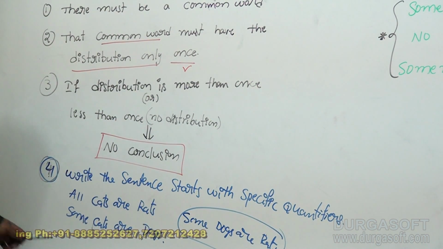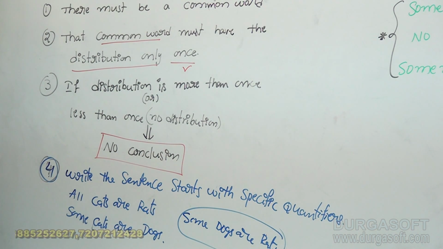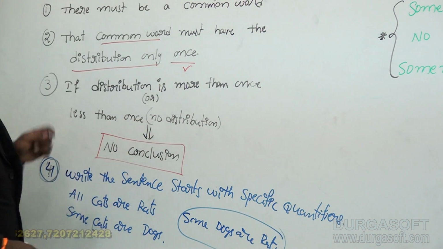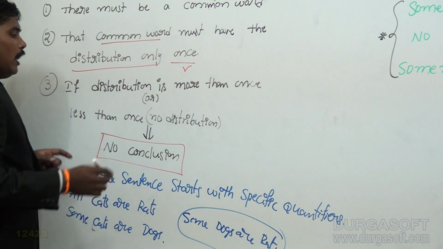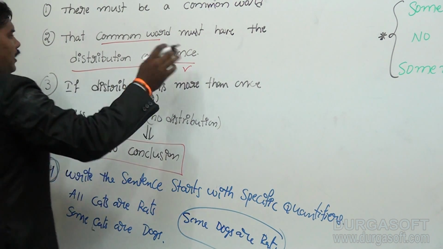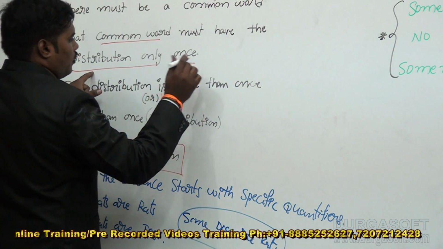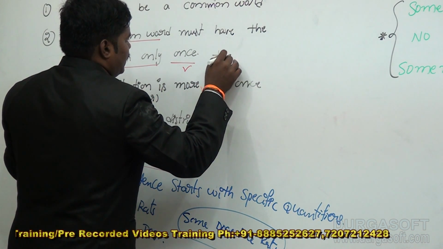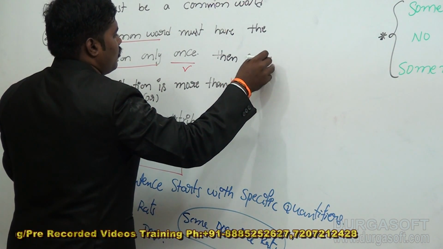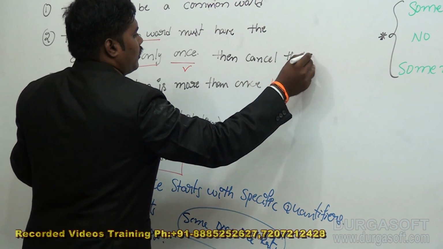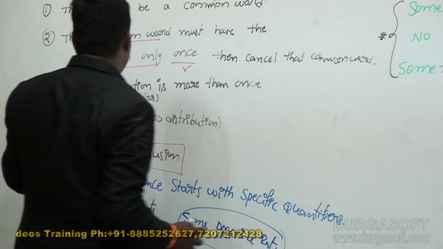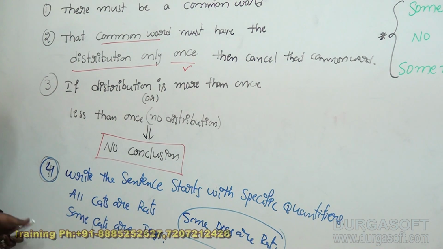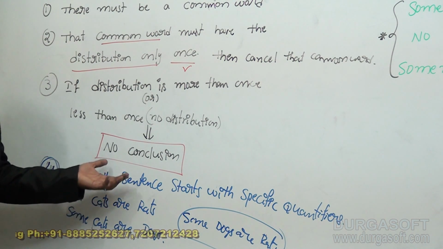Okay, now how can you finalize this one? Here are our steps, look at here once. First, there must be a common word. That common word must have distribution only once. If so, then cancel that common word. Later, if distribution is more than once or less than once, there is no conclusion.